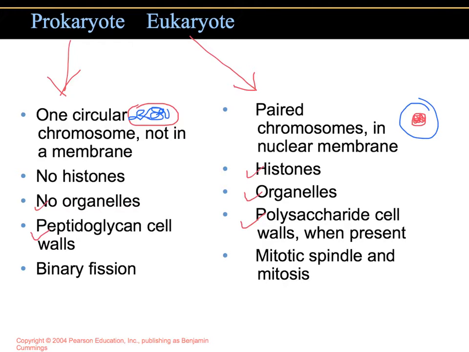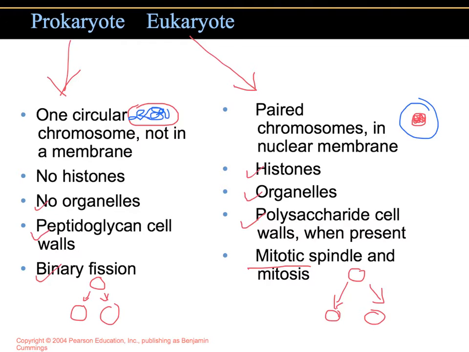And the prokaryotic cells have one cell that will divide into two cells, and this is called binary fission. But in the eukaryotic cells, you also have one cell dividing into two cells, but we call the process mitosis. We call it mitosis because it has several stages that are associated with it.